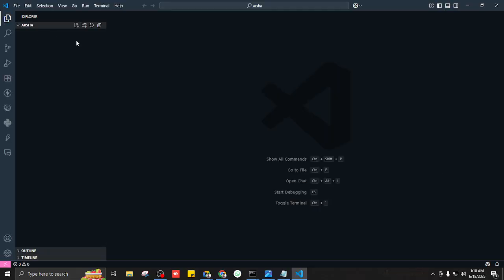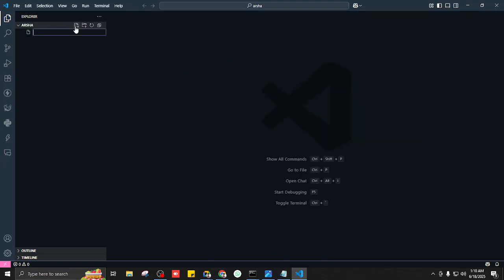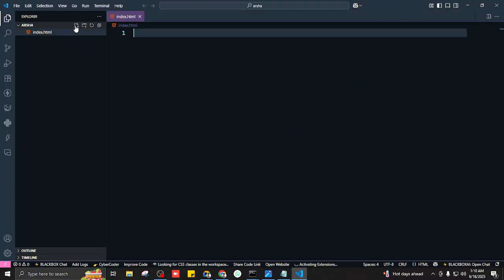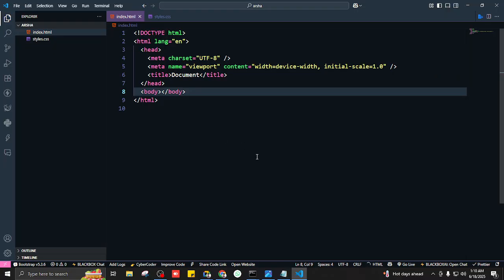And we have VS Code open and the folder is open, and now I'll create a file with the name of index.html, and I'll also create styles.css because I need my own styling in this website. Okay, so how do I generate the boilerplate? I'll just write exclamation mark, and now I want to include Bootstrap in it.